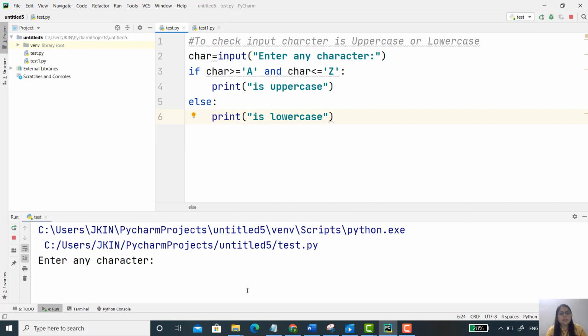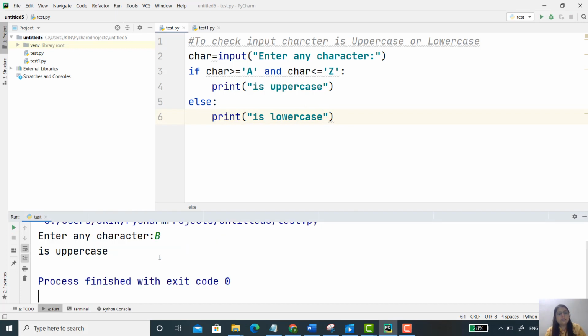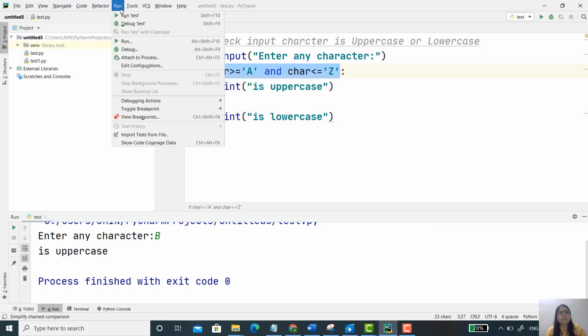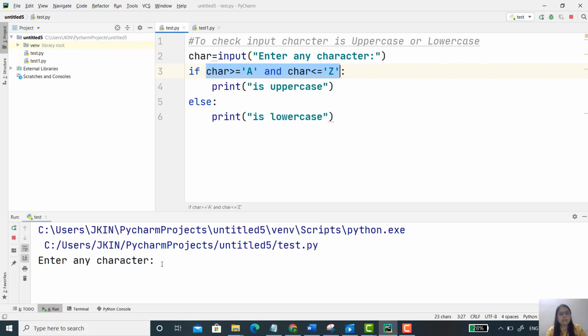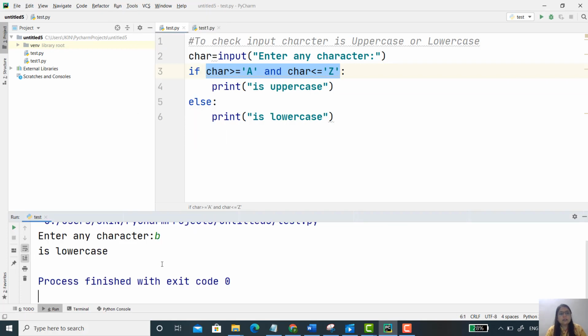Run. And here, for example, the user has entered B. Then yes, B is what? It's uppercase because it's a capital B. Now here, because it is inside this if condition. Now let's run and check. I just entered small b. Then yes, it's what? It's lowercase. I hope this code is clear.